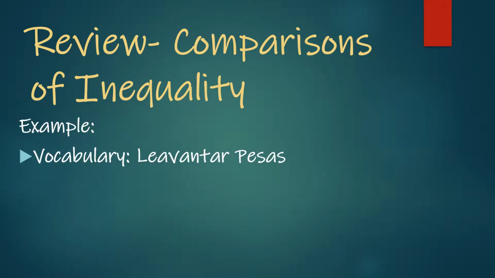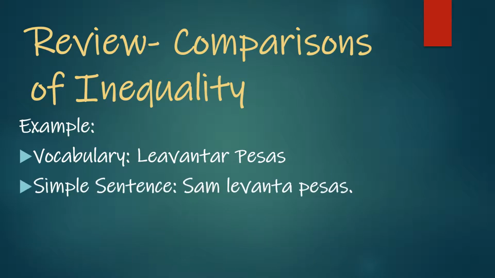We've got one more example on this. This example, we are using levantar pesas. Repeat after me. Say levantar pesas. If we're making a simple sentence, levantar is going to be our verb to lift, and pesas means weights. So we are going to be lifting weights. Levantar pesas.